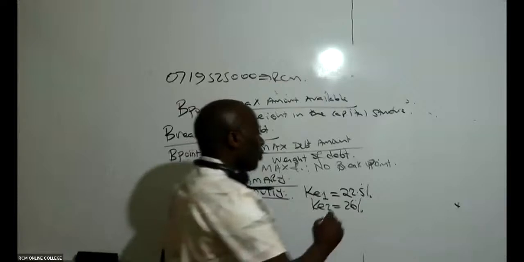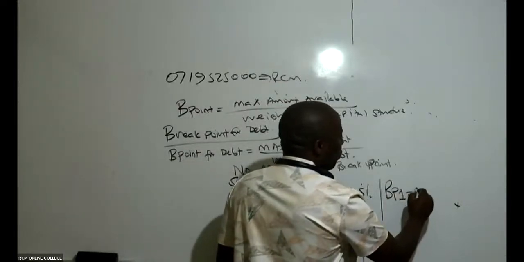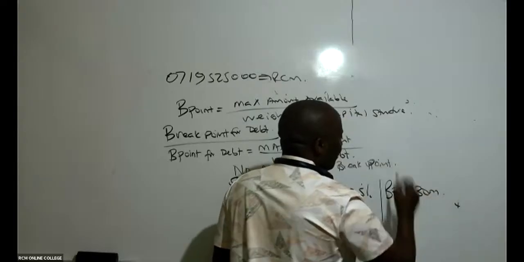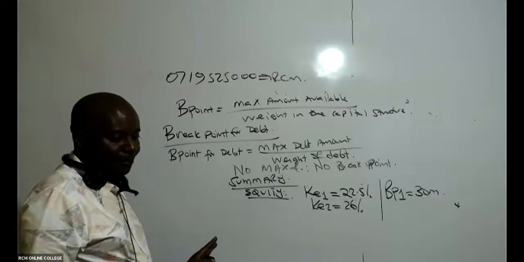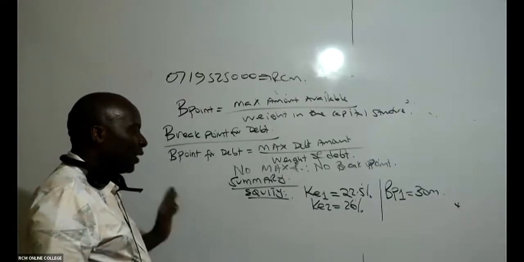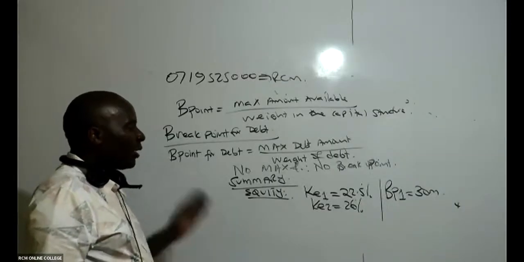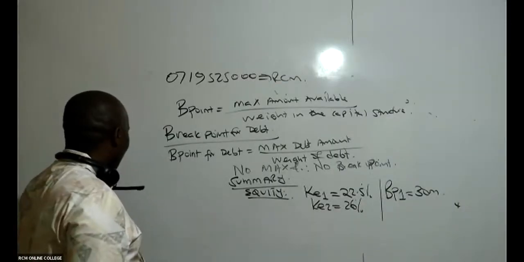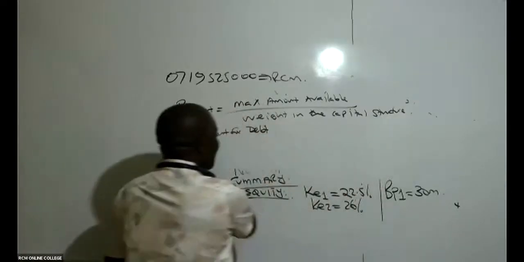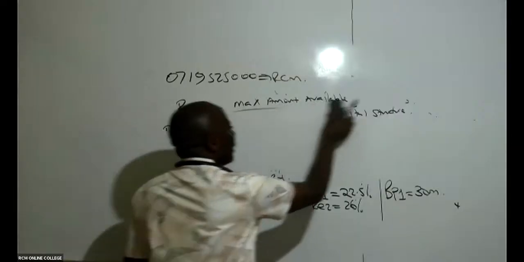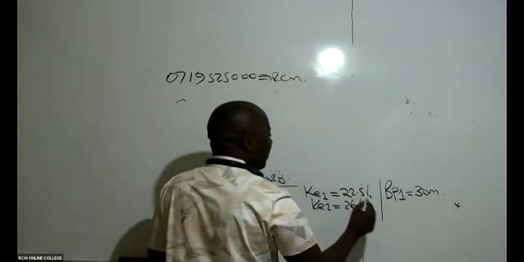Yes. And then don't forget that we had just one break point of 30 million. That is the equity components. Very, very important. I have the two costs of equity, and then I have one break point like that. This summary is very important to me. Ladies and gentlemen, I would want you to right away go ahead and give us the summary of that.